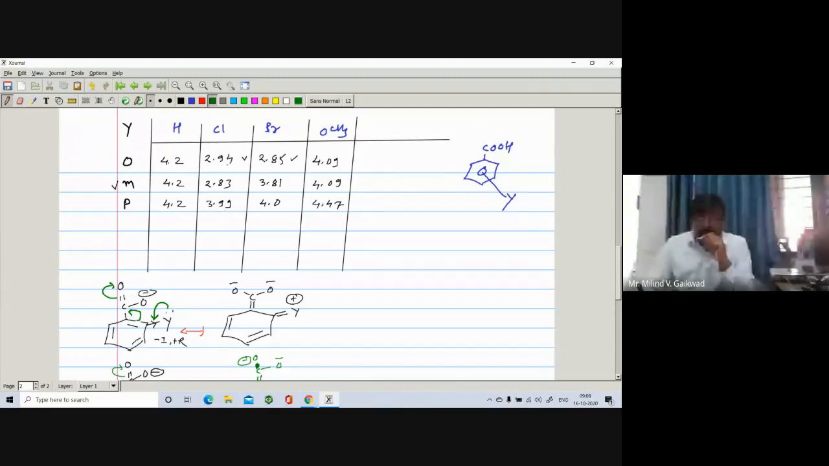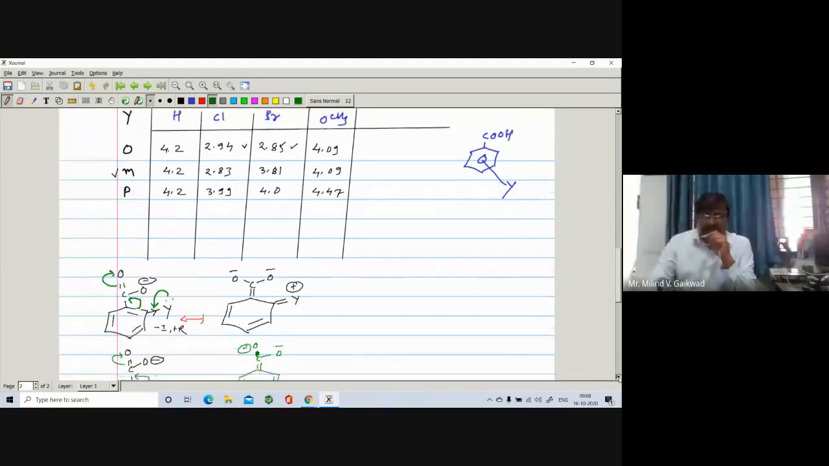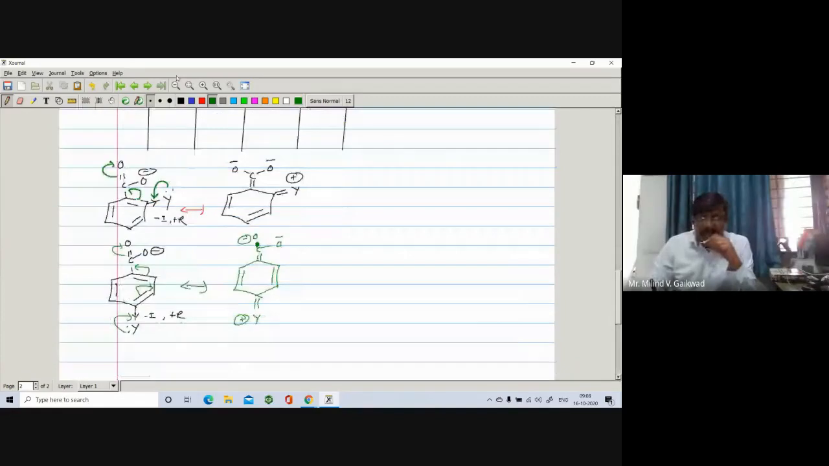So pK is lower, meaning ortho is lower as compared to para. That's why ortho is found to be more acidic as compared to para. What is the reason? Here the Y group exhibits a powerful minus I effect, and as it is at the ortho position, it is found to be more acidic as compared to the para position. So here the Y can be any group and you can explain its acidity.